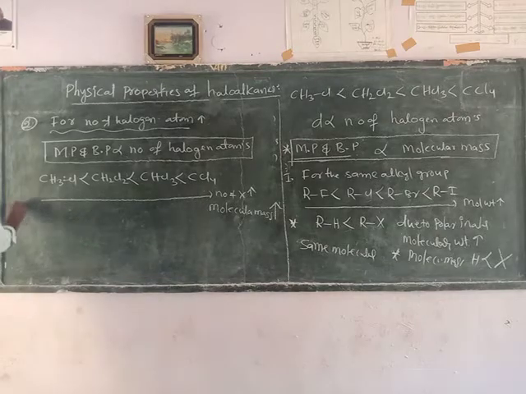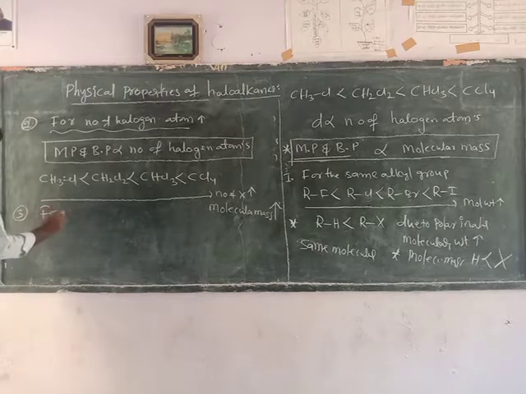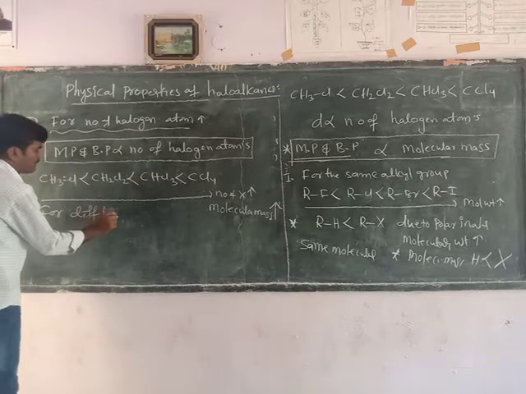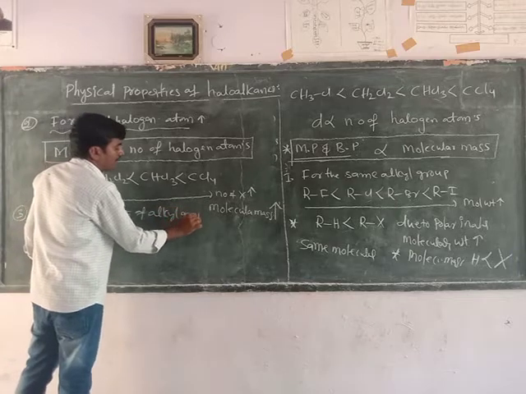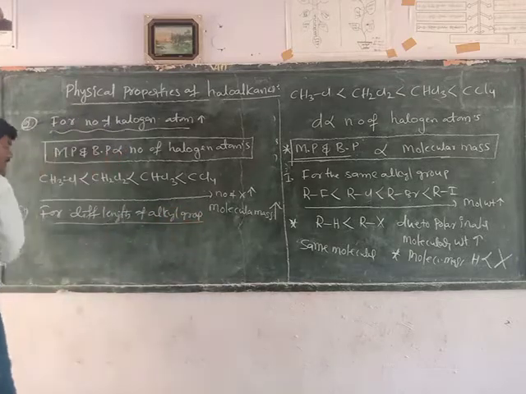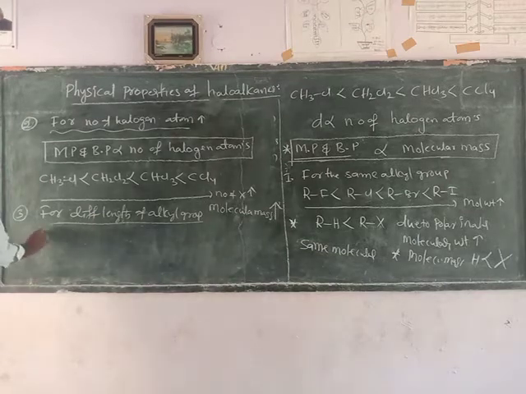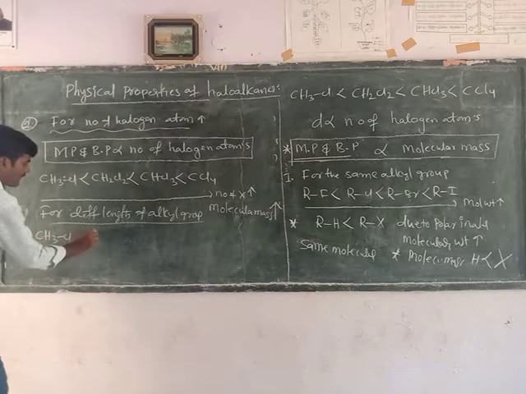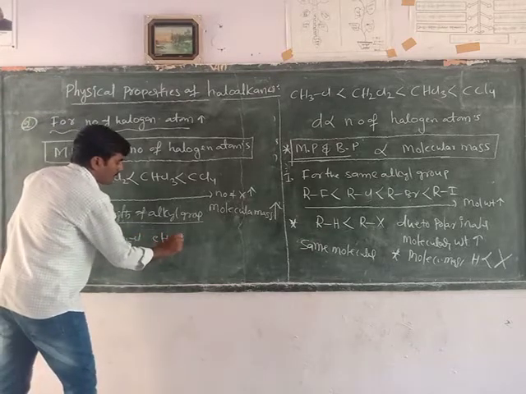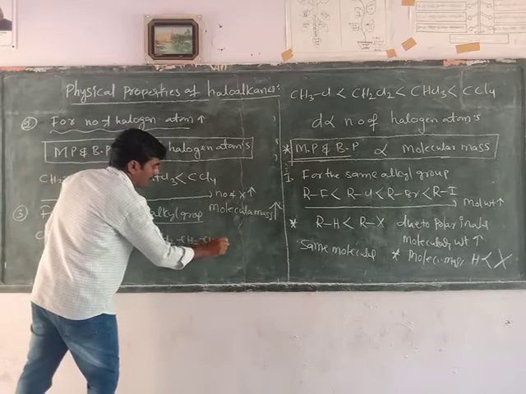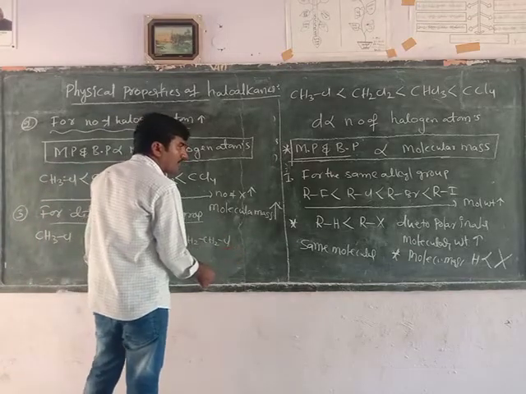And next one: as the length of the carbon chain increases. The halogen atom is the same for different lengths of alkyl groups, which means the length of the alkyl group is different. The halogen atom is the same for all compounds. That is CH3Cl, C2H5Cl ethyl chloride. Next term, propyl chloride. Next term, butyl chloride.